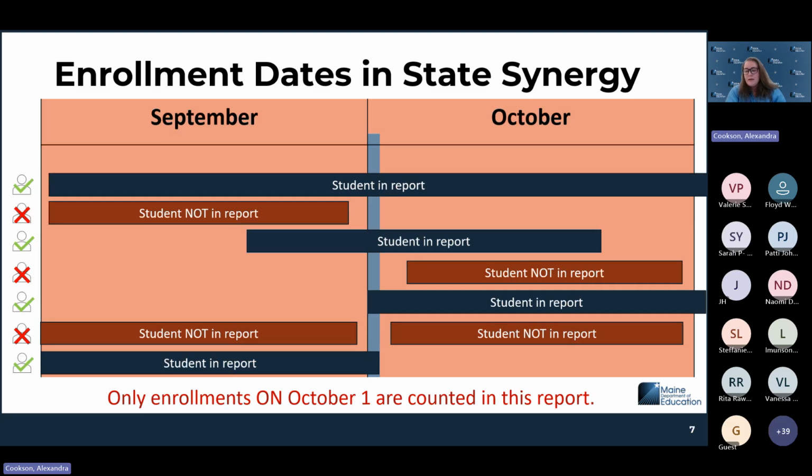And then the last example here is a student that exited on October 1st, and an exit on October 1 is considered an enrollment day for October 1st, so that student would count on the report. So always make sure that if you're not seeing a student that you know is sitting in front of you on 10/6, you check to see if their start date in Synergy actually overlaps or was before 10/1. And if it was truly after 10/1, they should not be counting for you. So just make sure that you're keeping that in mind as you're looking at this data. It is only enrollments on October 1st that are counted here.